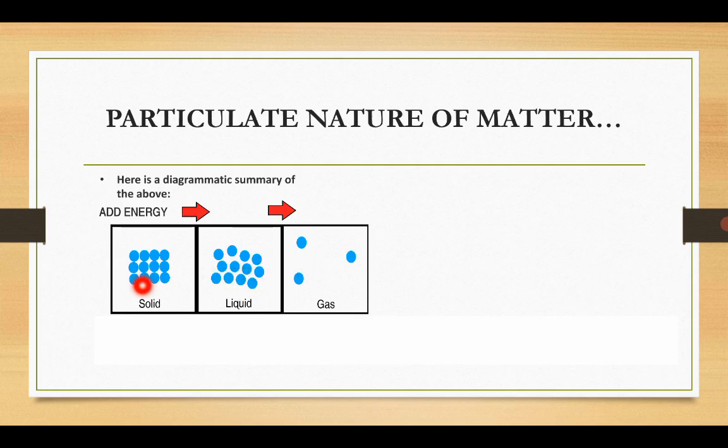They may ask you a question to say, use the kinetic theory and diagrams to show the arrangement of particles in a solid. So in a solid, you just have these particles that are arranged in a regular pattern. In a liquid, the particles will tend to slide over each other, but they are still in a regular order, but not as regular as in solids. Further heating will show that particles are spreading apart, as is the case in gases.